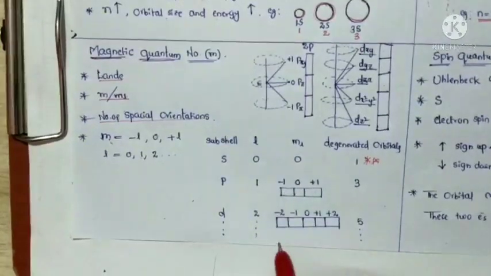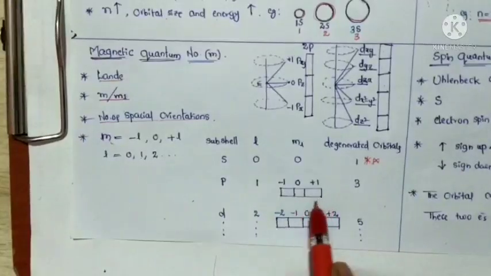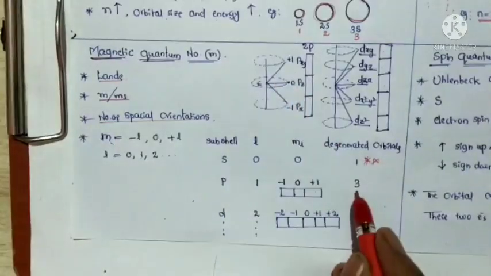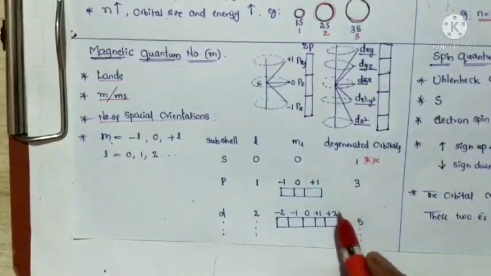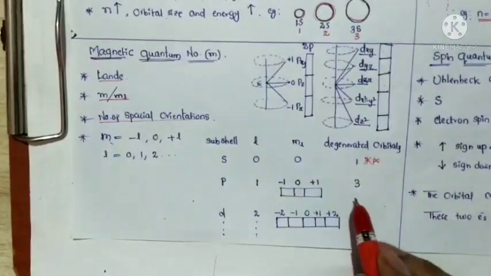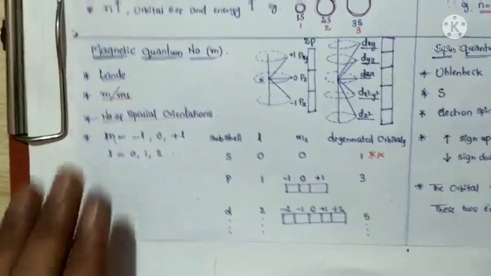These are the differences, but 3 orientations are present. So how many degenerate orbitals are present in p? 3 degenerate orbitals are present.